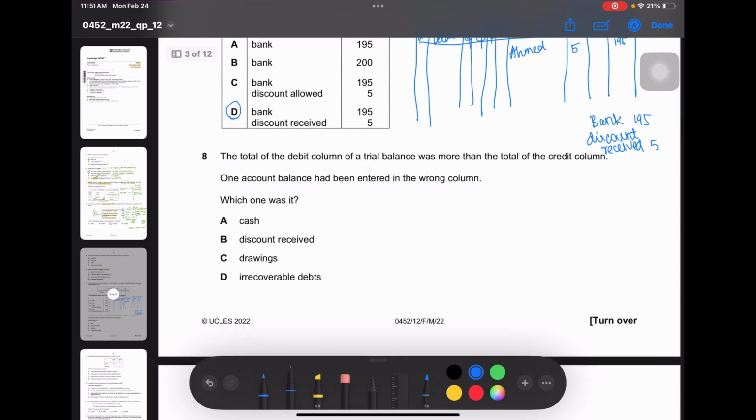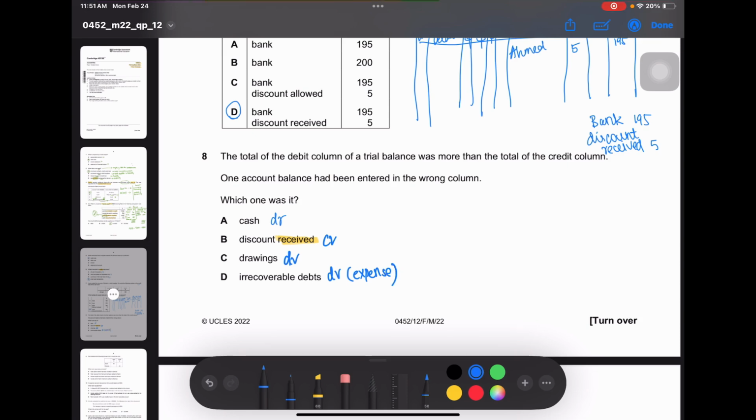Let's move on to the 8th one. The total of the debit column of a trial balance was more than the total of the credit column. One account balance had been entered in the wrong column. Which one was it? Okay, so now let's first classify which of these are coming on the debit side and which of these are on the credit side. So cash is an asset, debited. Discount received is an income. Anything that is received is to be credited. Drawings is debited. Irrecoverable debts is also debited because it is an expense.